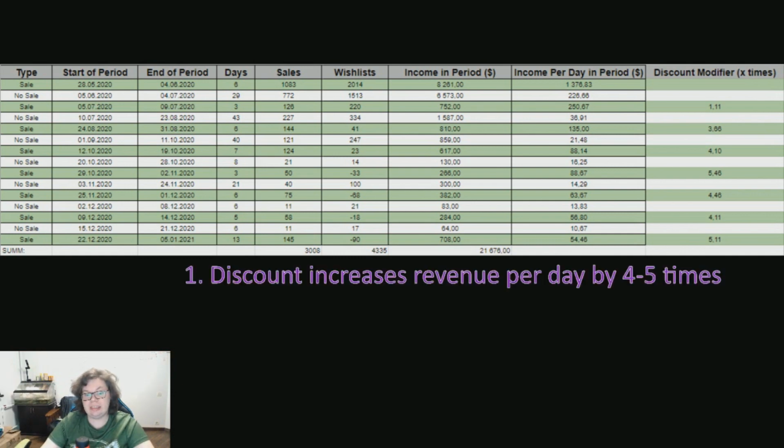The first point is that a discount raises the revenue per day by 4 or 5 times compared to the previous period without discount. That means that despite selling your game 20, 30, 40% cheaper, you still get 4 or 5 times more income during that period because of the increased number of players who buy your game.